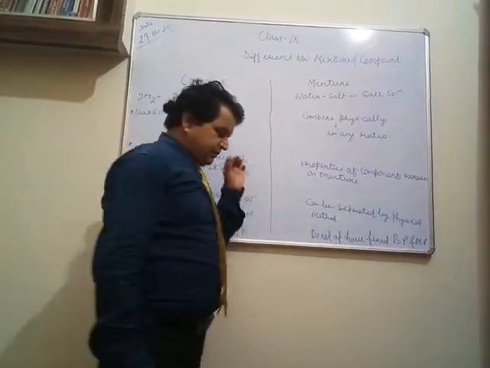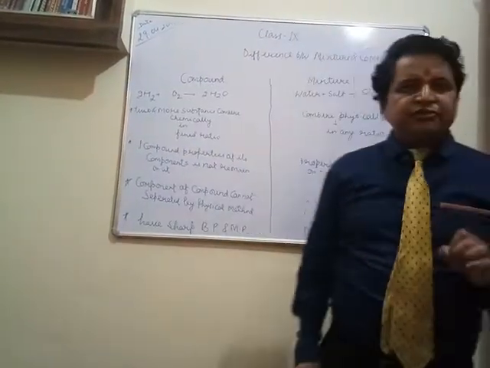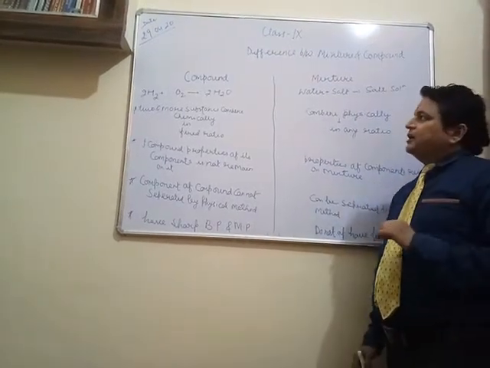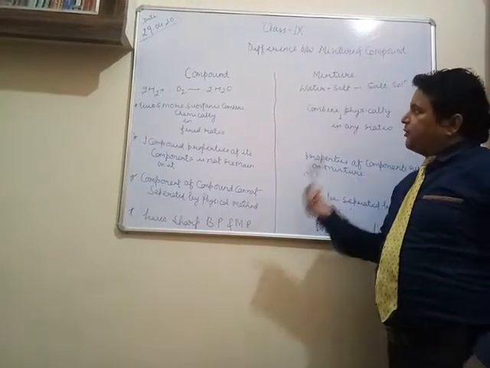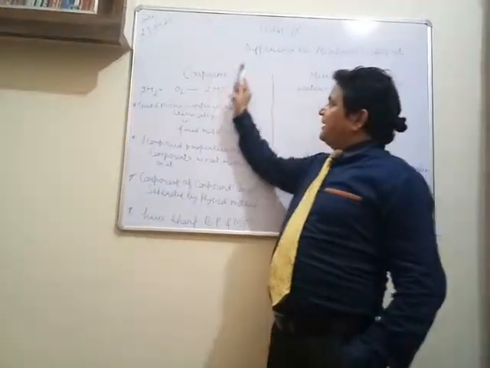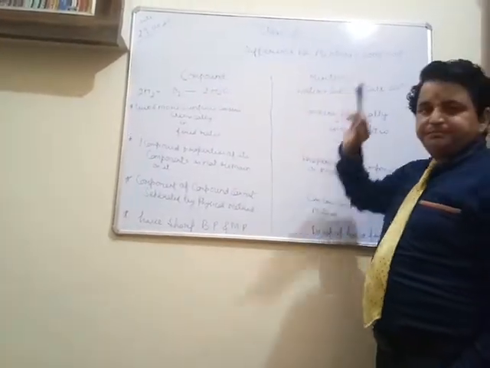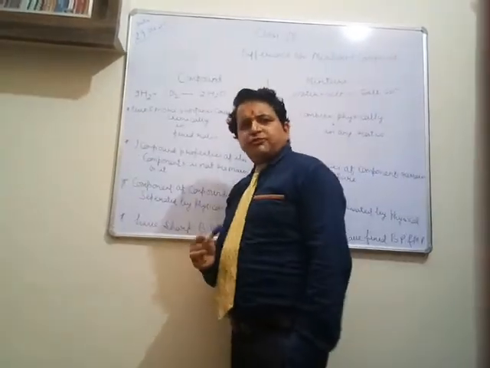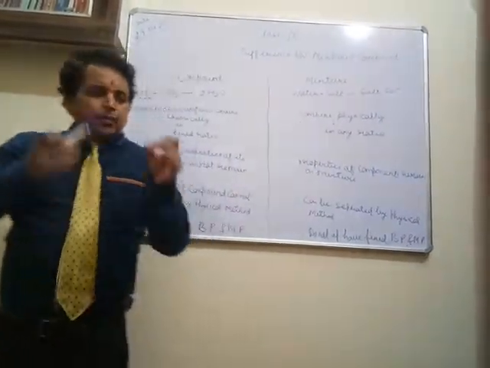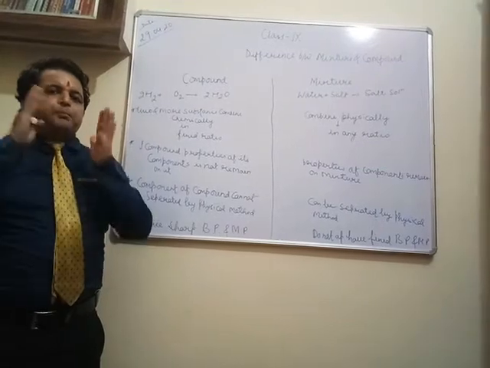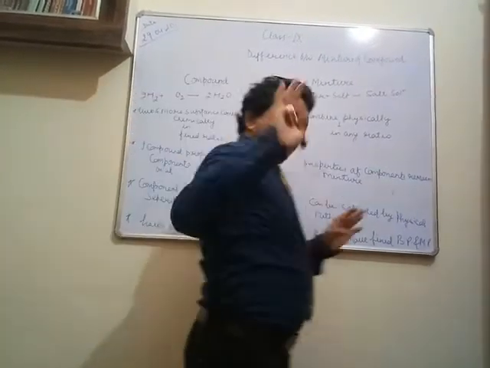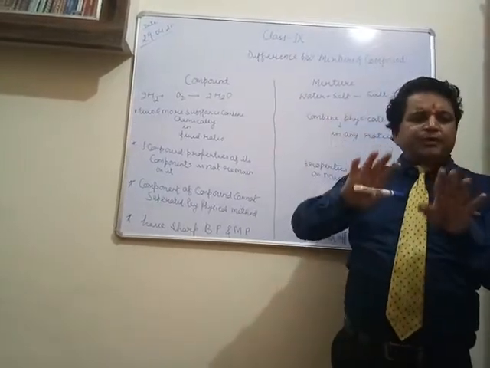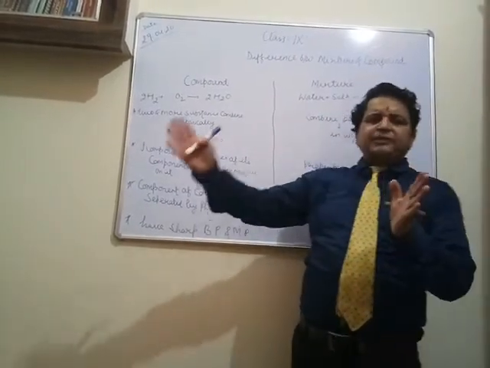Then, if we classify substances chemically, there are two kinds: pure substance and impure substance. In pure we have one compound, and in impure we have a mixture. Students, mixture and compound are both made up of two or more substances, at least two, and more than two can be there.